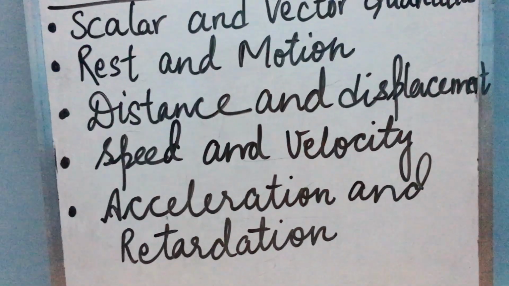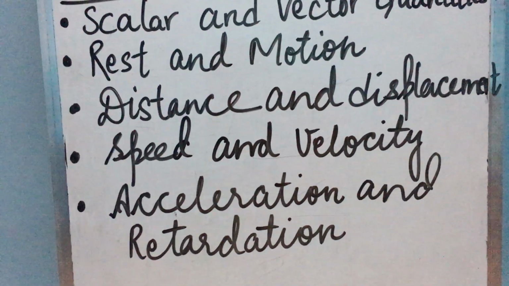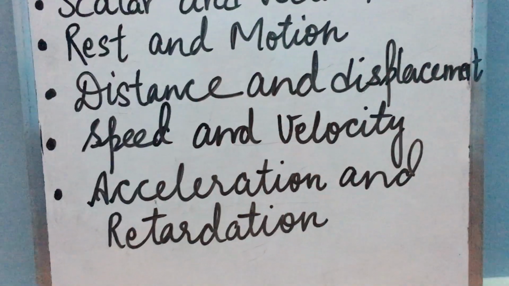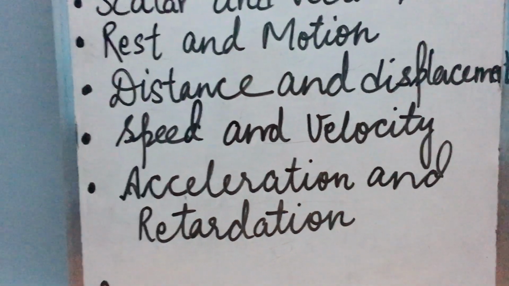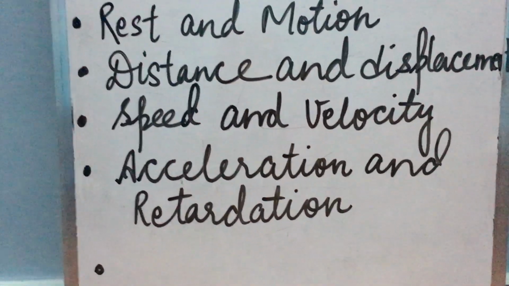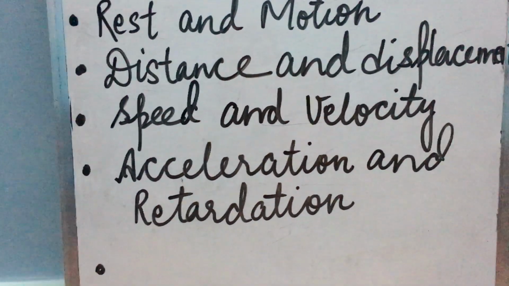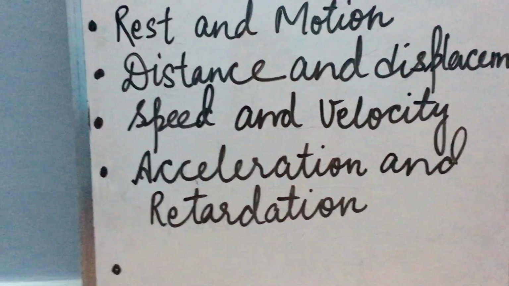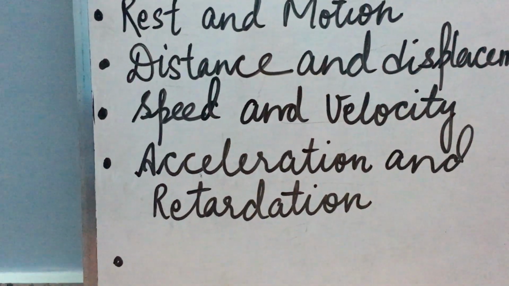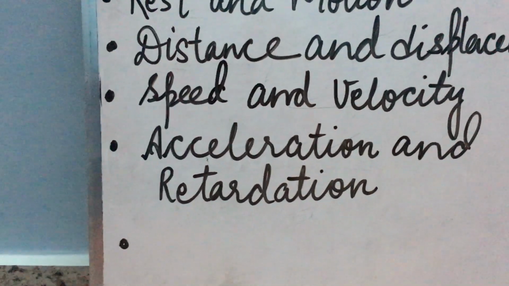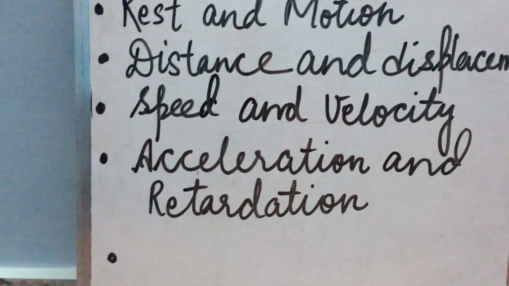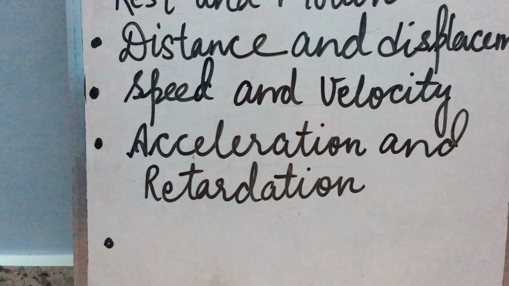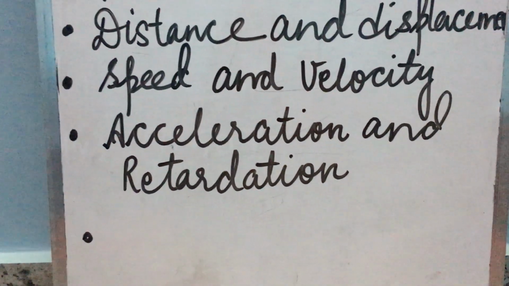Now the next topic is one-dimensional motion. When a body moves along a straight line path, that means it is a rectilinear motion. When a body moves along a straight line path, its motion is said to be one-dimensional motion. It is also called the motion in a straight line or rectilinear motion.